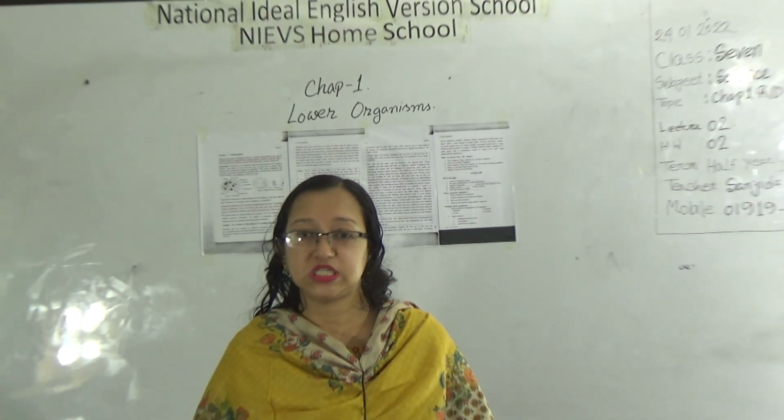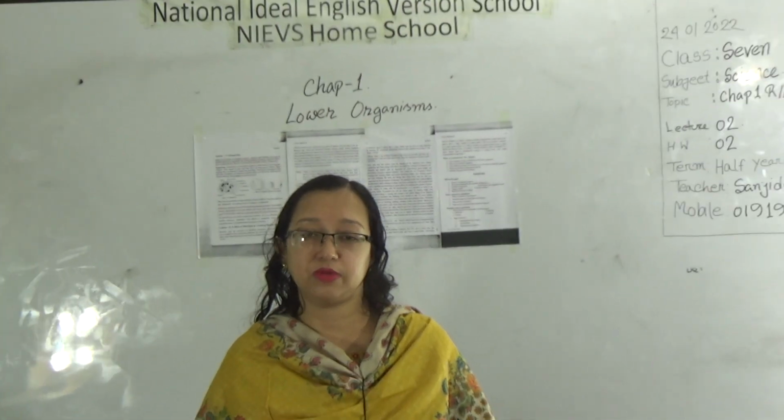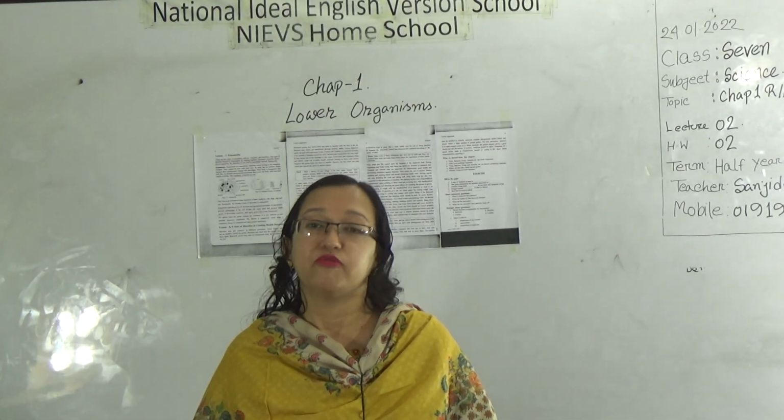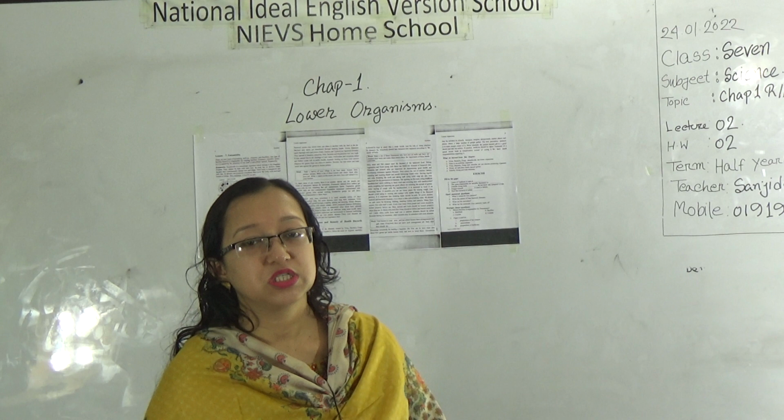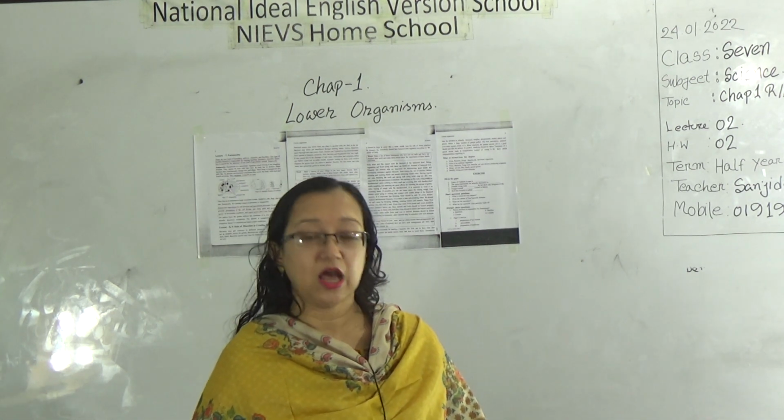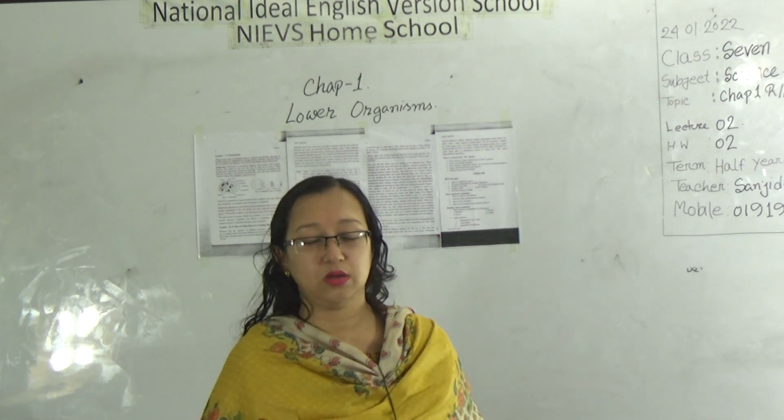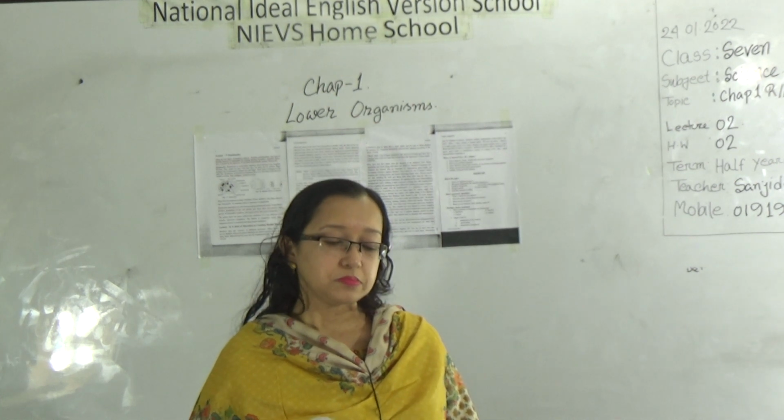We also read how we can prevent or keep ourselves safe from these microorganism diseases. And now you can understand this chapter, I hope.